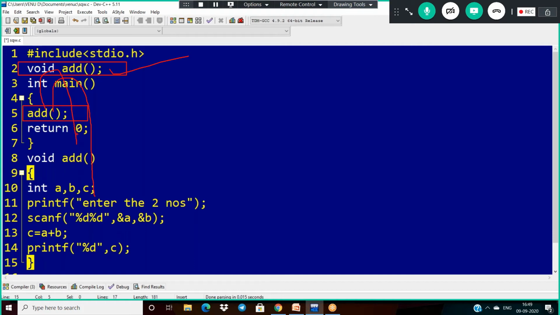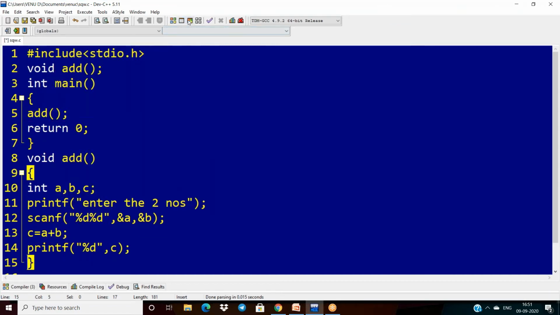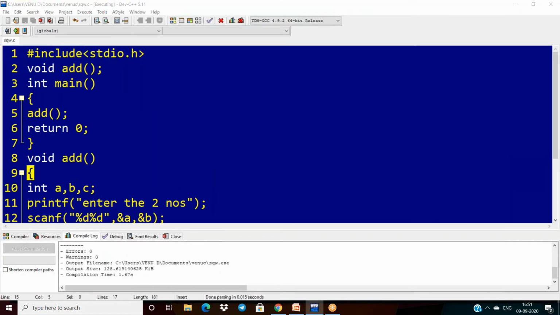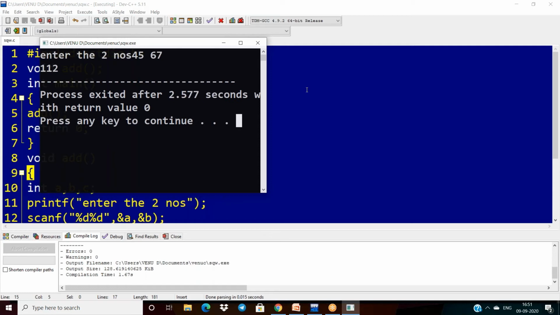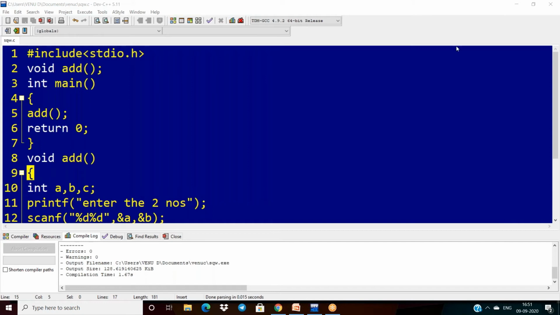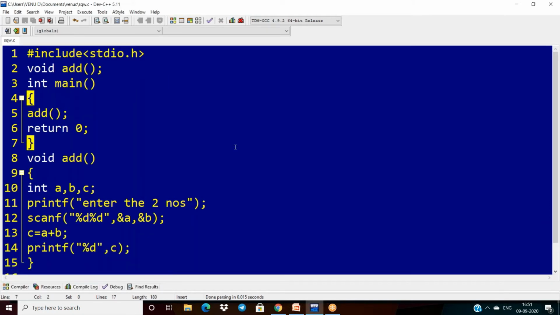Now what I am doing here: it reads the two numbers, we give inputs, and it does the addition. Finally, it prints the results. So I am using void. If I am using void, I write the printf statement inside the function definition. Don't use any return. If void comes, don't use any return. Other than void, we should use return. Now see the execution. 45 and 67, then the sum is 112. In this way, you will get the output.